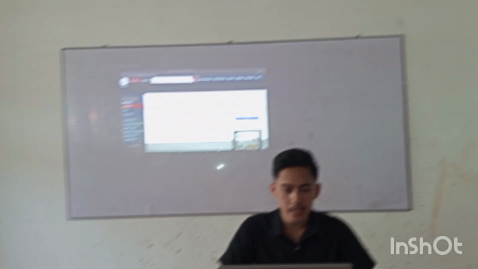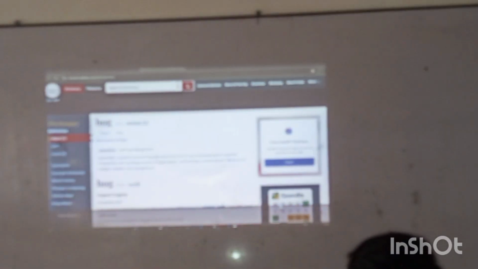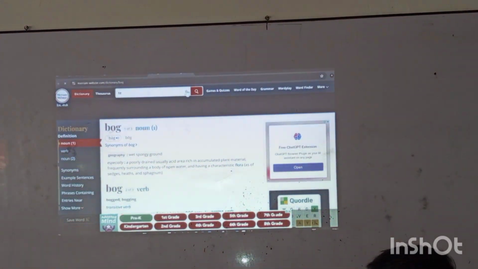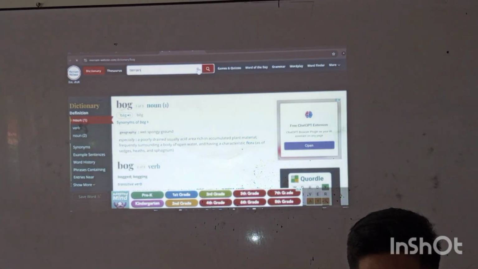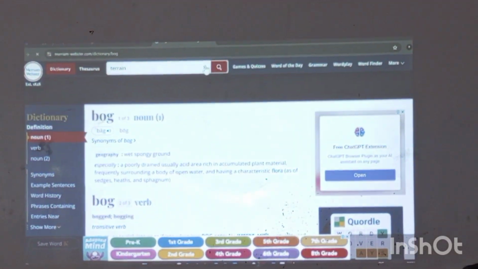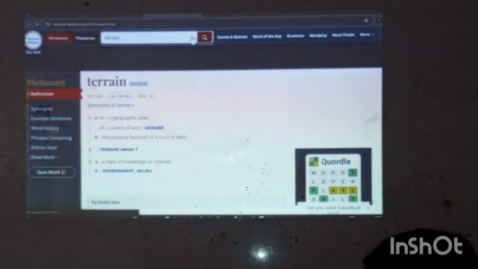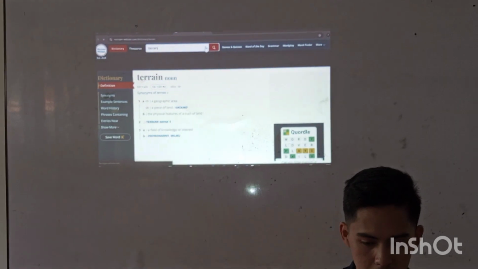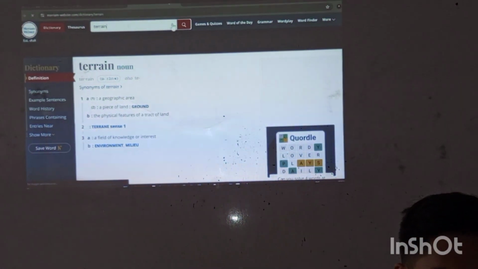Next word is terrain. Are you done entering it? Miss Zona, what is the definition of terrain? Terrain is a geographic area, a piece of land or ground. Very good.